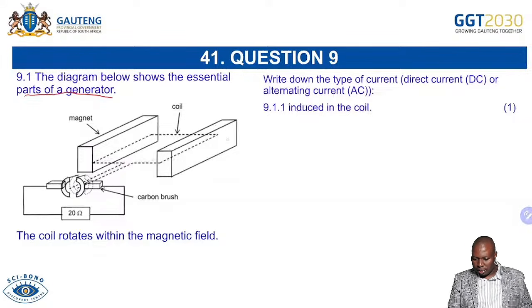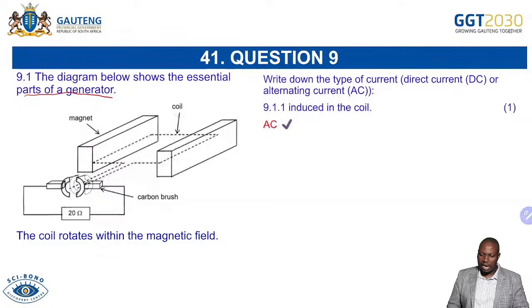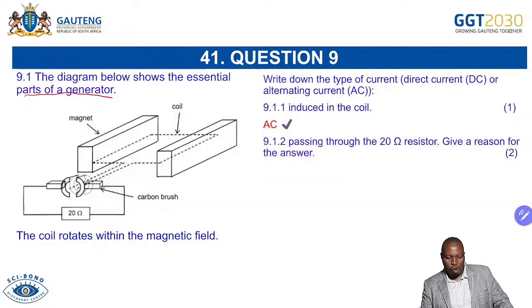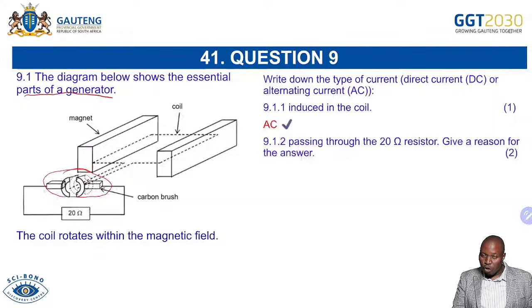So in the coil, what type of current is induced? And then that will be your AC current. And then the type of current that is passing through the 20 ohm resistor that is produced. Remember, we're having the commutator here, and the commutator produces direct current.